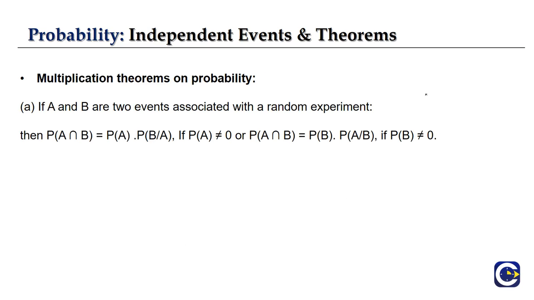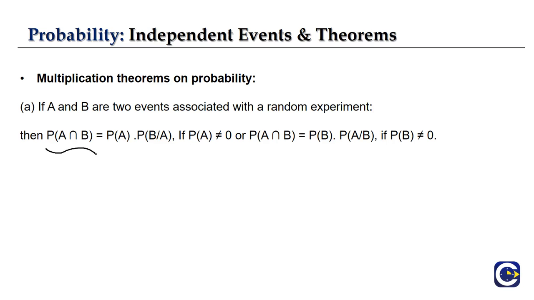Now let's get into the multiplication theorem on probability. As I said, initially we discussed a few theorems, and now we are discussing particularly the multiplication theorem. Let us consider two events A and B associated with a random experiment.